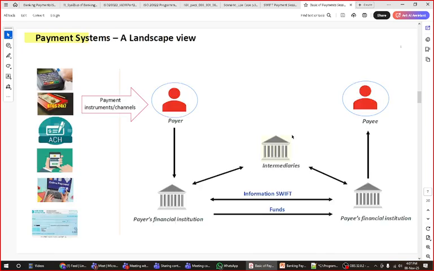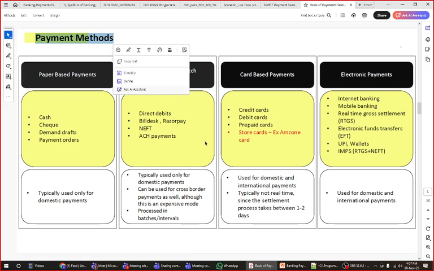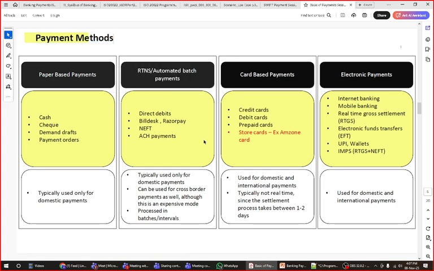That's one thing. We have learned the landscape of payment: when payment is initiated, when it reaches someone, and what the intermediaries between them are. Then we discussed the different payment methods used for sending a payment. So we started this course from the very basics, that's why I'm explaining so many things. Otherwise, the main motive of this course is to learn MT messages and MX messages: the MT103 format, MT101 format, MT, then ISO formats. That's the main aim of this session. But these things are helpful when you are writing use cases or test cases, or writing as a product owner or user stories, at that time it will help you.